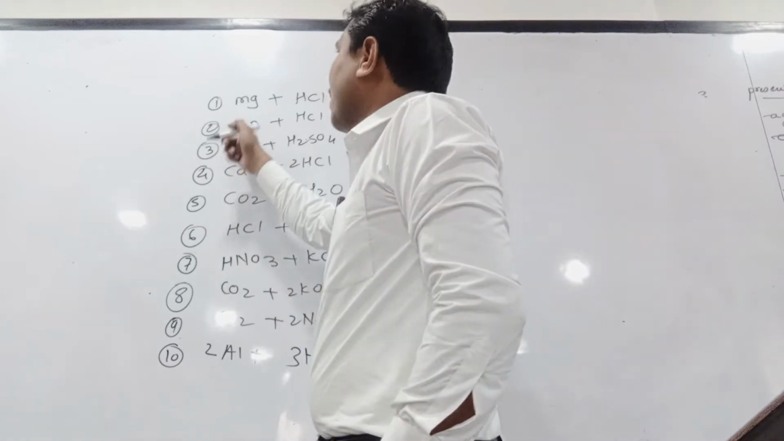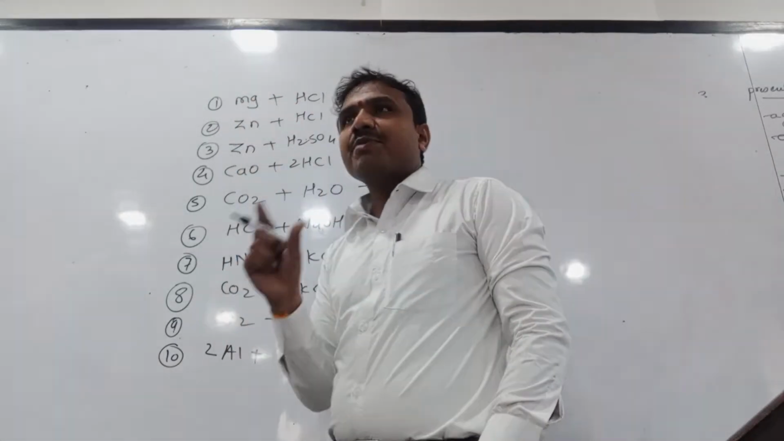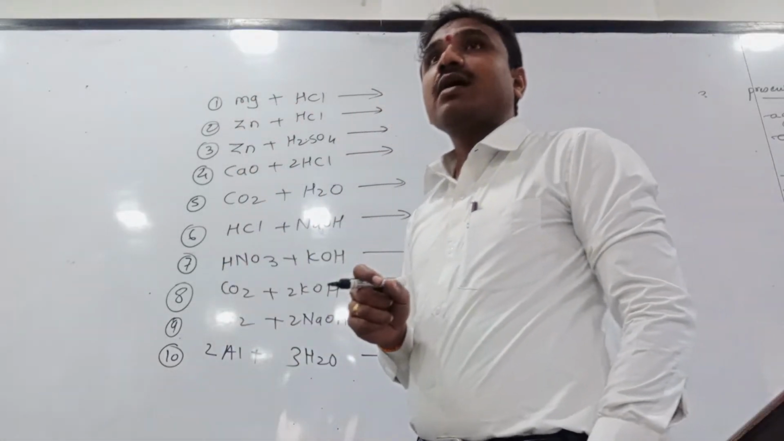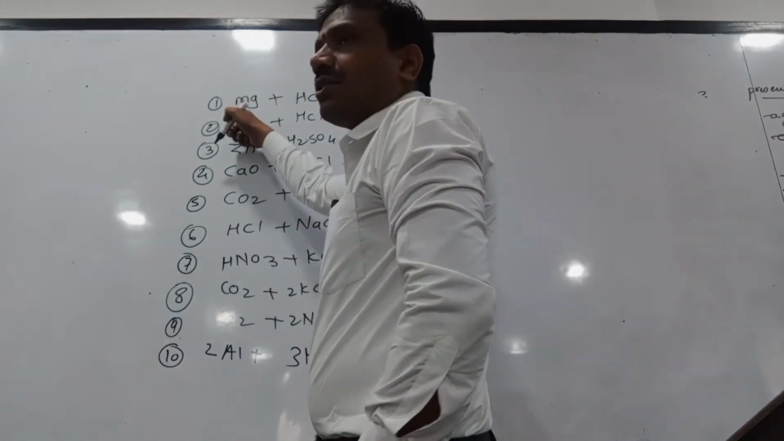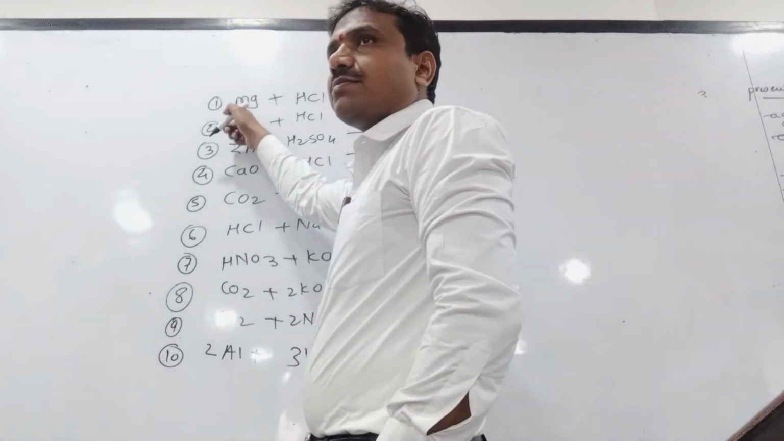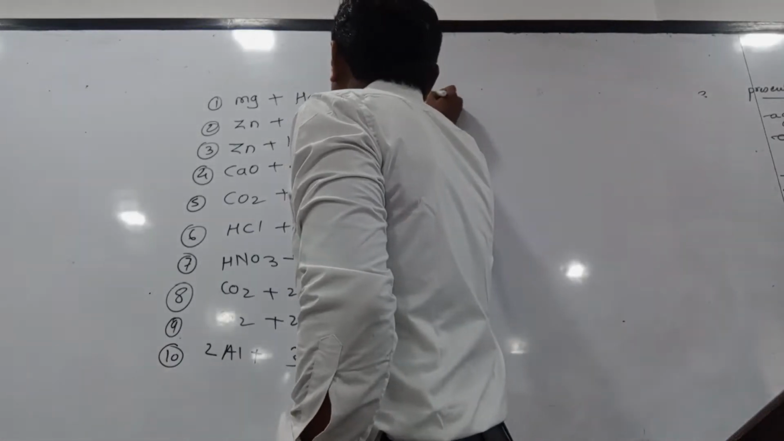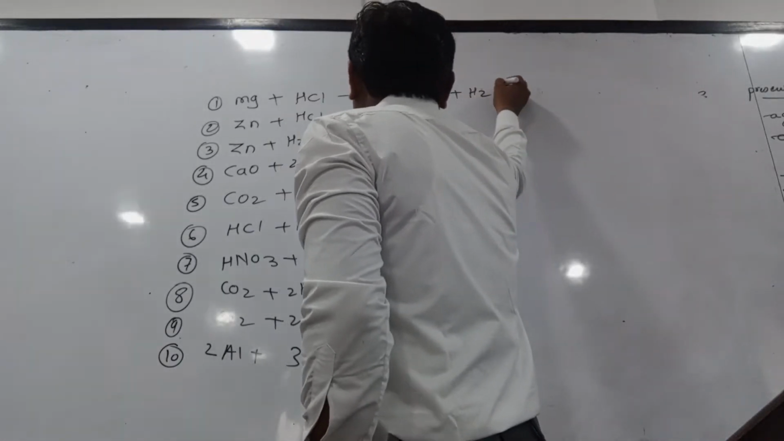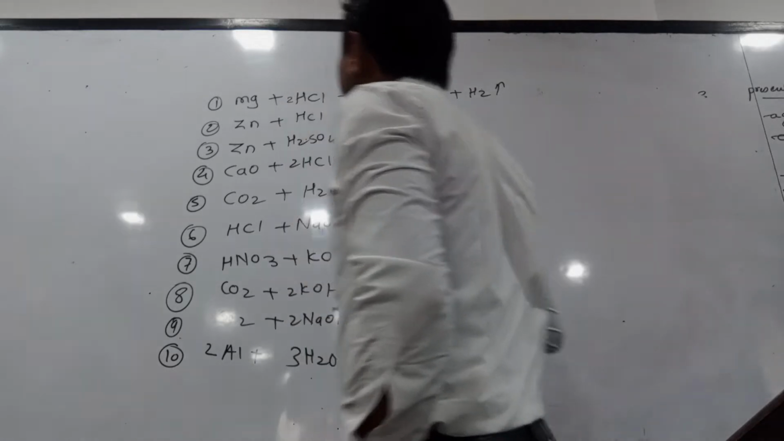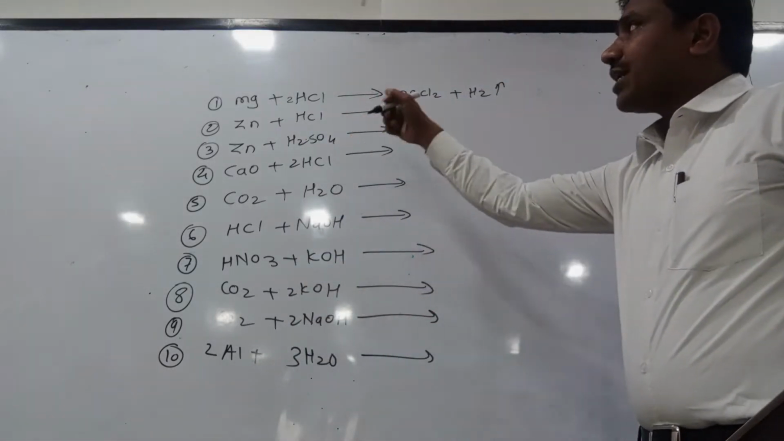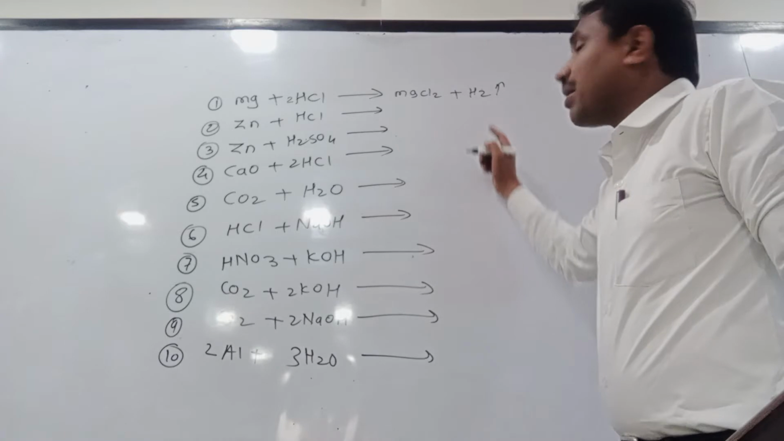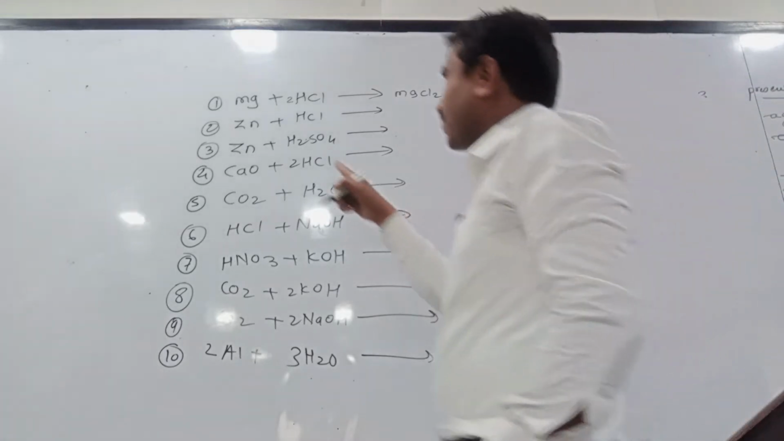See here, metals react with acid to form a salt, and the byproduct is hydrogen gas. Magnesium carries 2 positive charges after donating. So it forms MgCl2 salt, and the byproduct is hydrogen gas. So balance: Mg plus 2HCl gives MgCl2, and the byproduct is hydrogen gas.